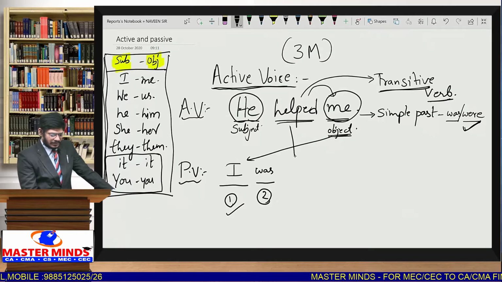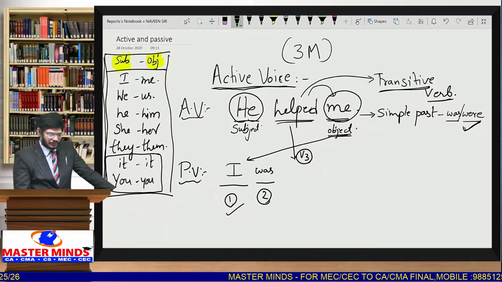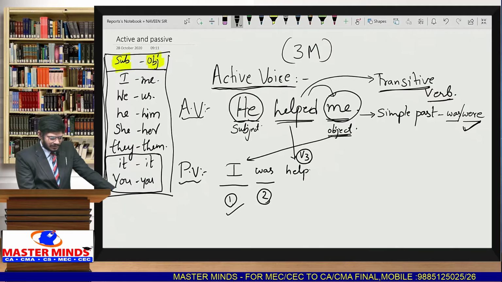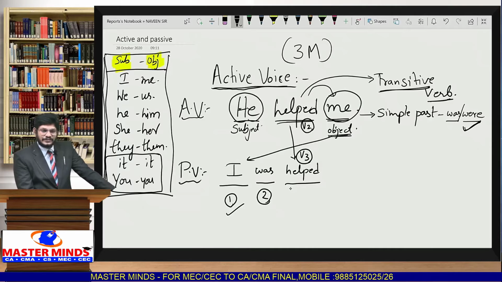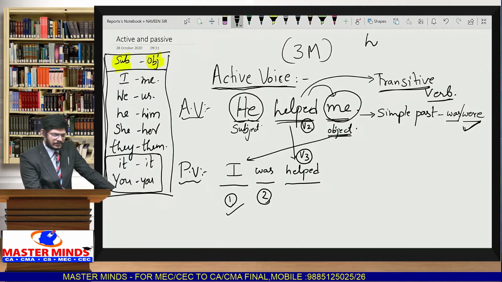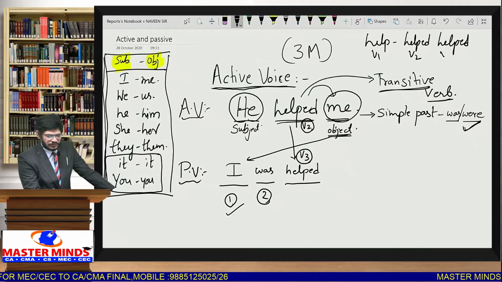Next, third step, helping verb plus V3 form of the verb. Whatever the verb they have given, write the V3 form of the given verb. That is step number 3. We call it the past participle form, or V3 form. So already in the question it is V2. Now in the answer we are writing V3. So this is V1, this is V2 and this is V3.